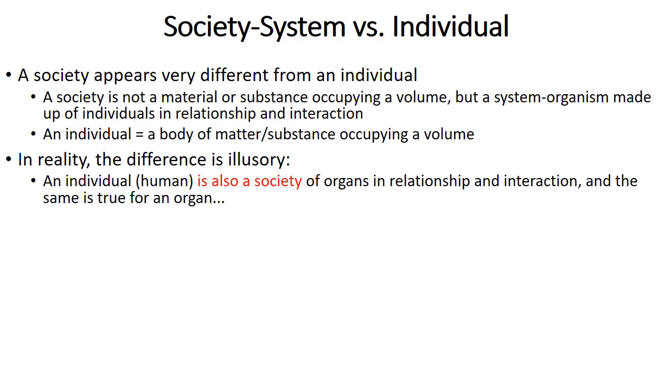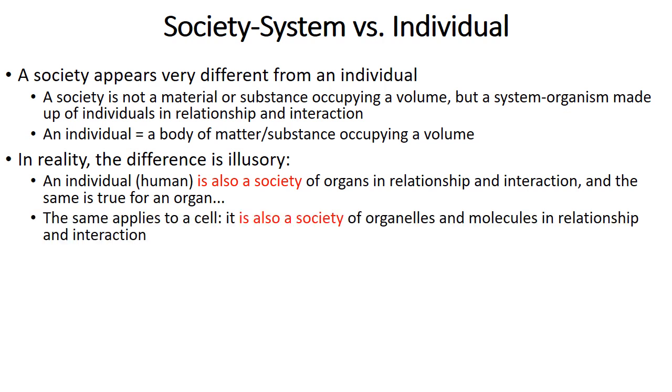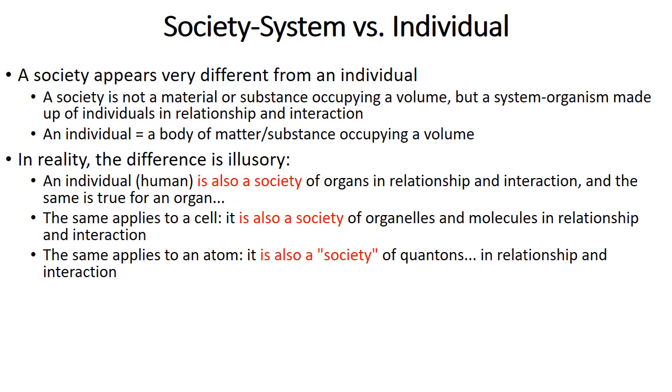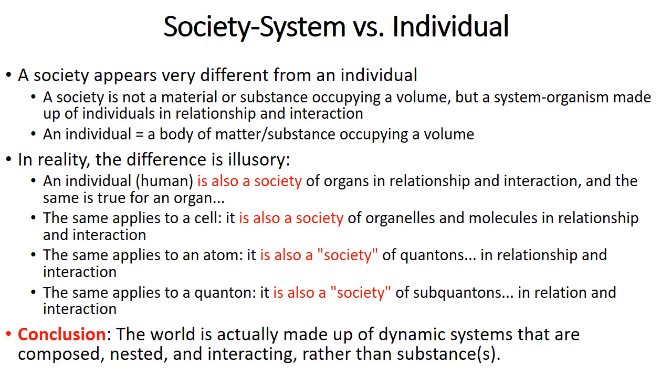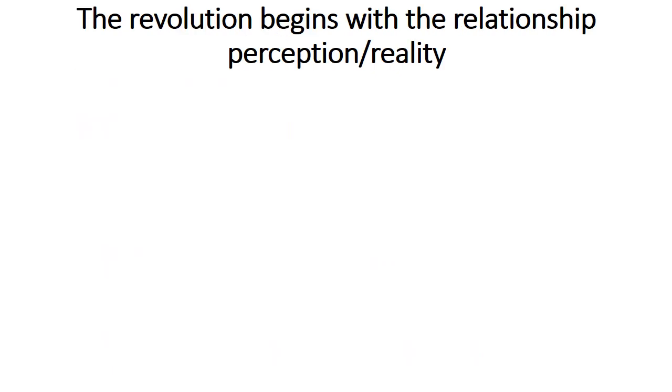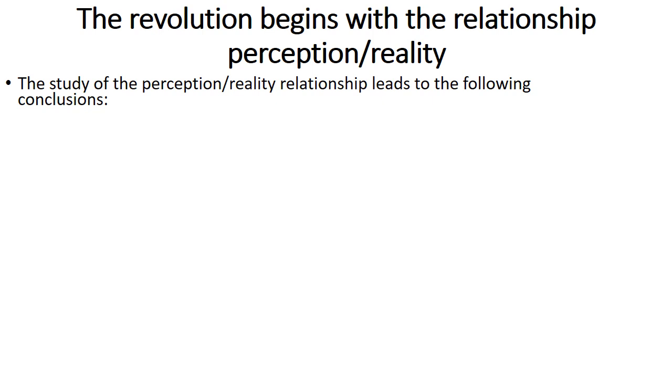Why? Because, in reality, an individual is itself a society of organs that are interconnected and interact with one another. Similarly, an organ is a society of cells, a cell is a society of organelles, an organelle is a society of molecules, a molecule is a society of atoms, an atom is a society of quanta, and so on. Thus, according to the scientific and philosophical study of the physical world, the world is in reality composed of dynamic systems that are nested and interacting, and not of substance. That is truly something fundamental.